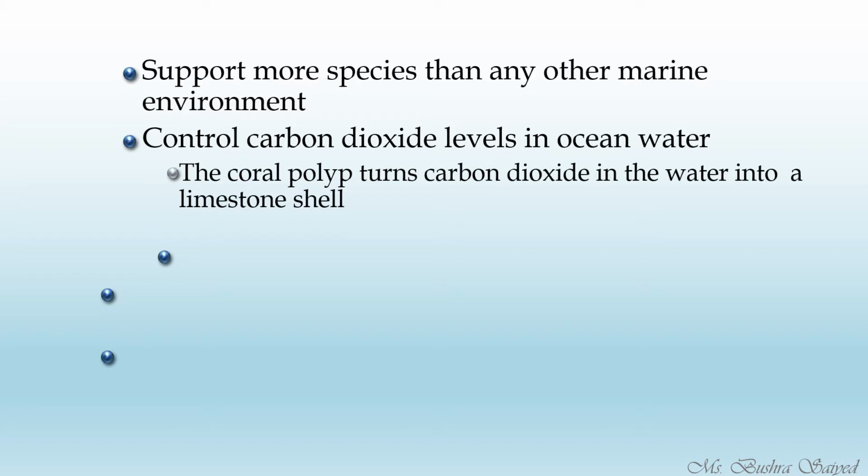The coral polyp turns carbon dioxide in the water into a limestone shell. So the carbon dioxide in the water will be utilized by the coral polyp to form the limestone shell. That is why the carbon dioxide will be used up and the level of carbon dioxide in the ocean water will be low.